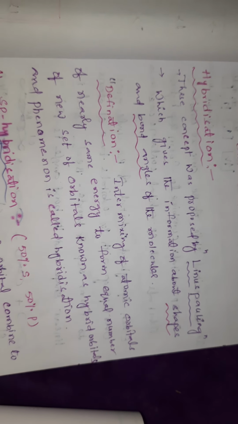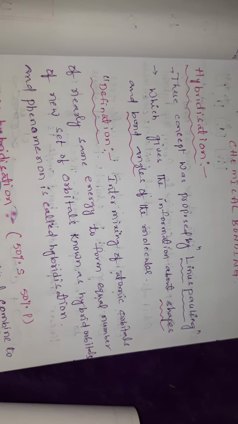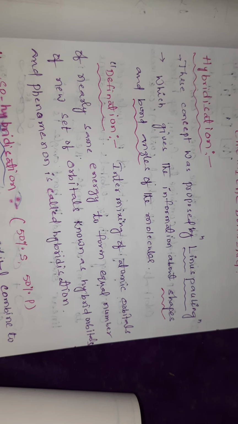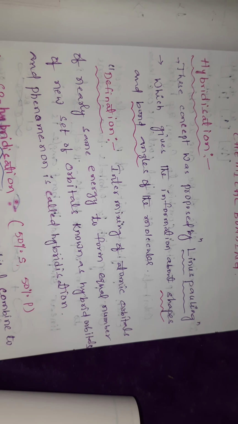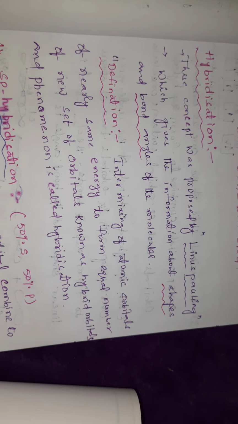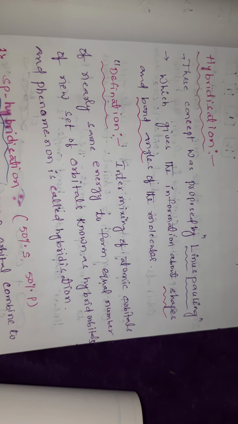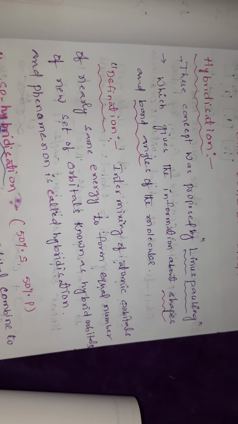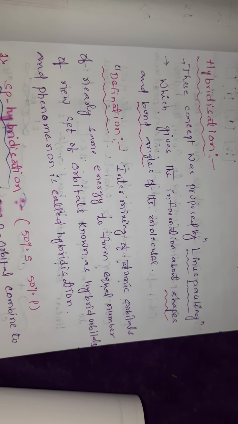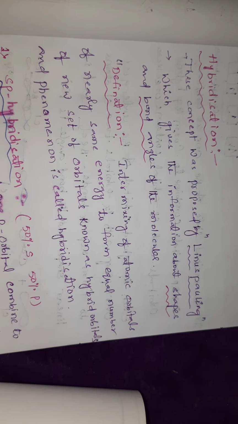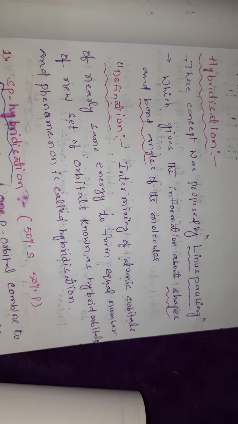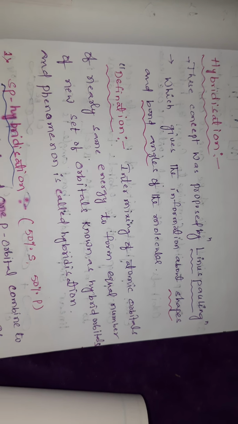Next, what is the definition? Definition is important. Remember, what is the definition? Intermixing of atomic orbitals of nearly the same energy to form an equal number of new orbitals, known as hybrid orbitals. And this phenomenon is called hybridization. Remember, intermixing of atomic orbitals of nearly the same energy. Simple: intermixing of atomic orbitals to produce an equal number of hybrid orbitals. So this concept is considered hybridization.